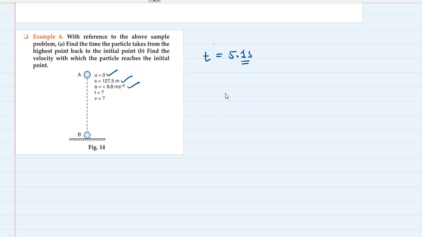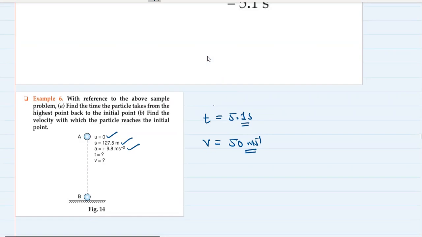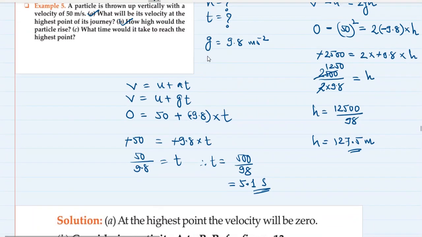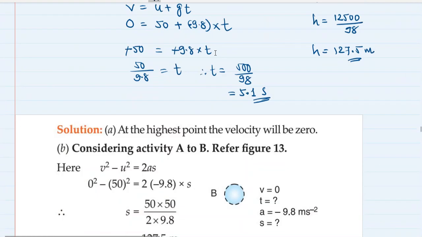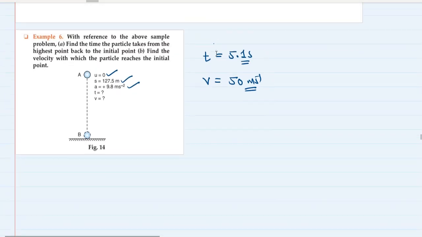Now this I don't know, but I can guess that the velocity with which the particle was thrown will be the velocity with which the particle will reach down. So the final velocity will be approximately equal to 50 meter per second. You remember that was the velocity with which this particle was thrown up. So I think it should be 50 meter per second.